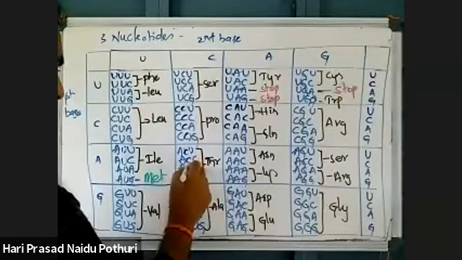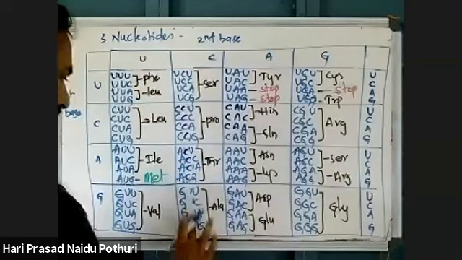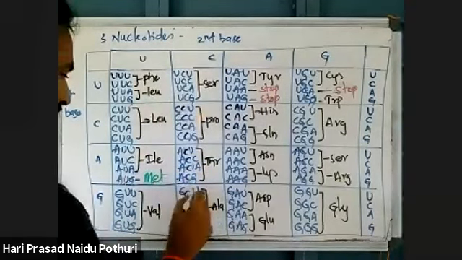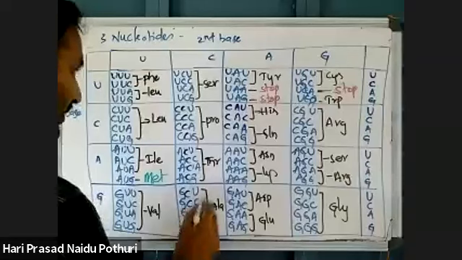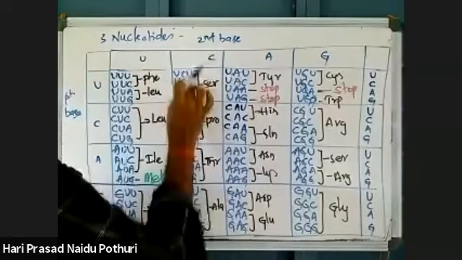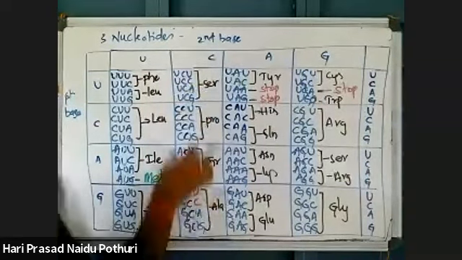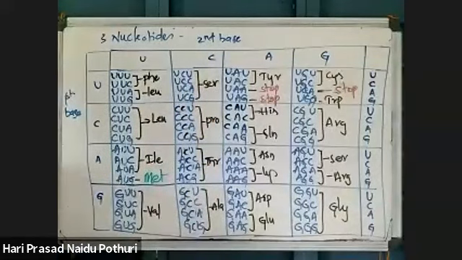ACU, ACC, ACA, ACG, GU, GC. That's why I changed here. Instead of C, I wrote U. Then based on that, I continued same. So mistake came.